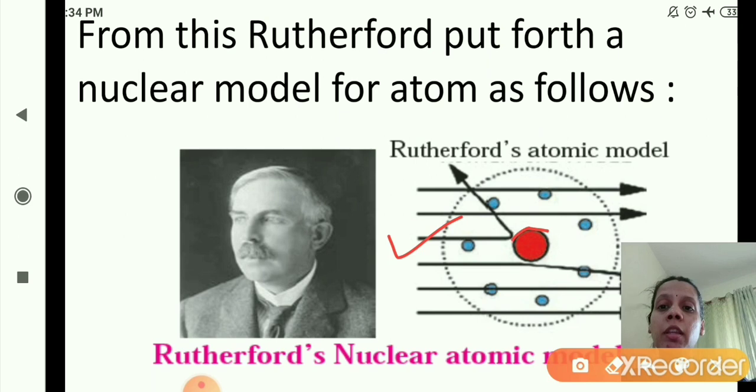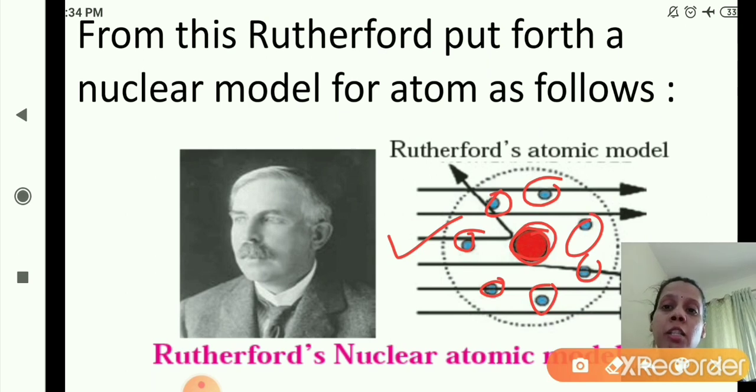In the middle there is a nucleus, which contains positively charged particles, and these are electrons, negatively charged particles revolving around the nucleus. The alpha particles pass through the atom through this empty space. Correct?